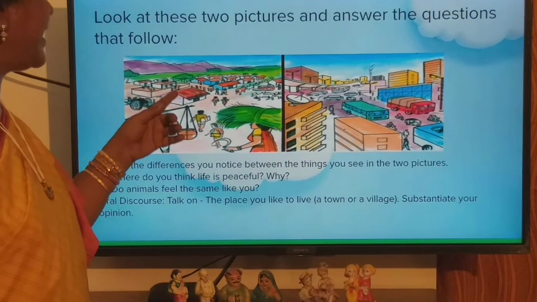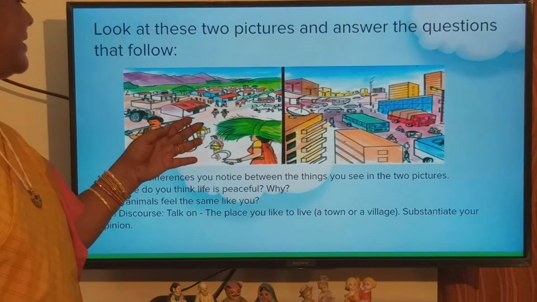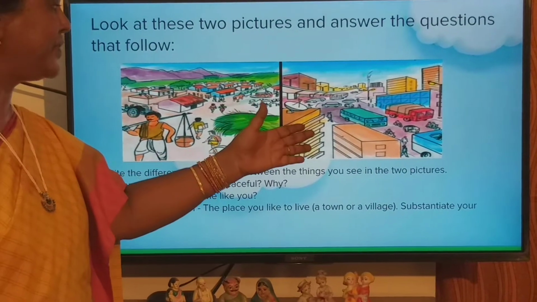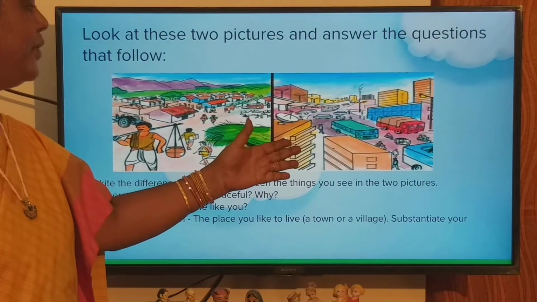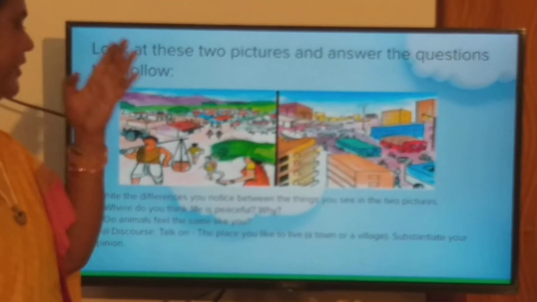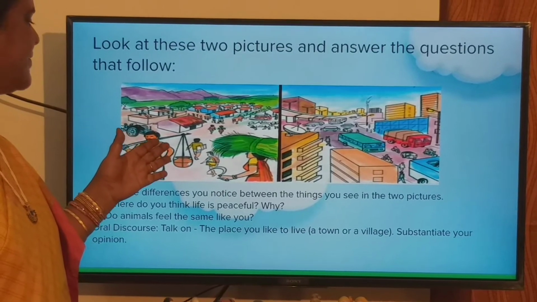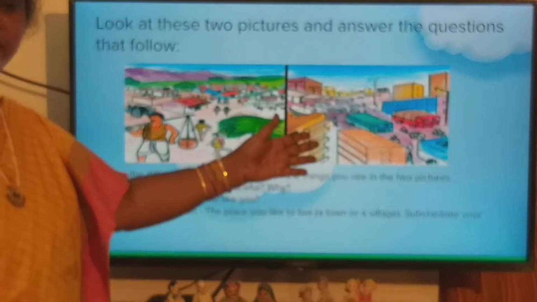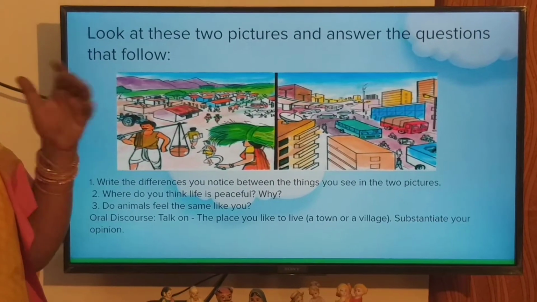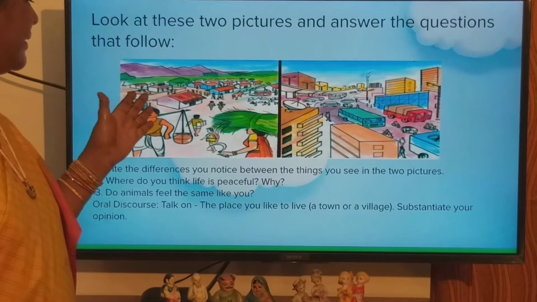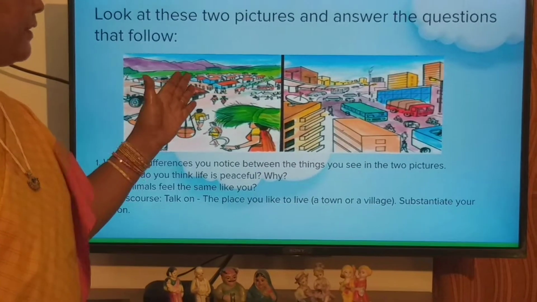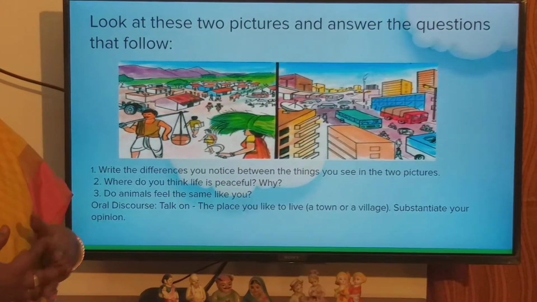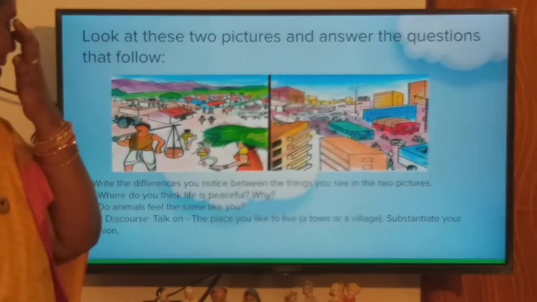Yes, we get fresh air, fresh food and all fresh things here in a village. Whereas in the city, we do not get fresh vegetables and everything. We get fresh food and the food is very healthy here, whereas in the cities, we mostly eat junk foods. And the vegetables which we get from the village, they store in cold storage and then later on use in the cities. So this is a difference between a village and a city.